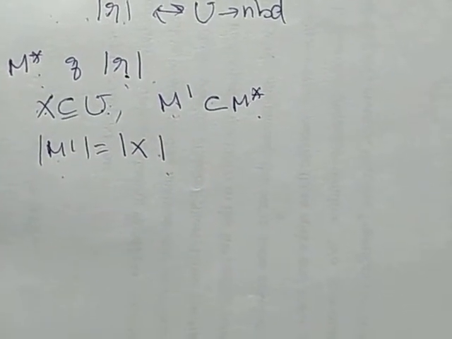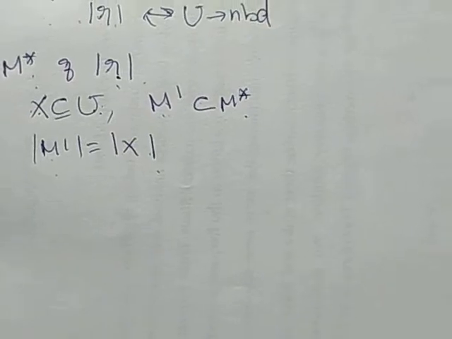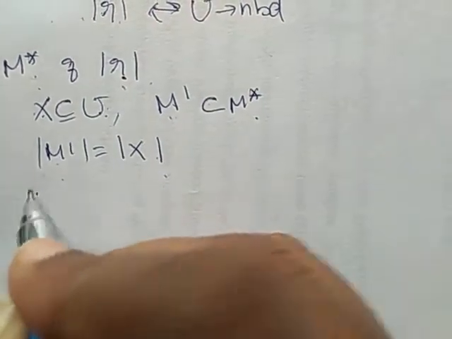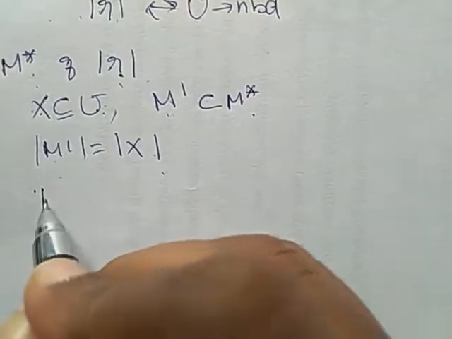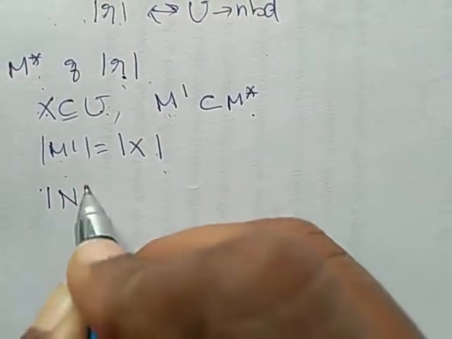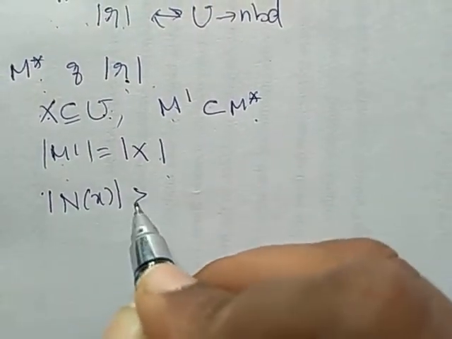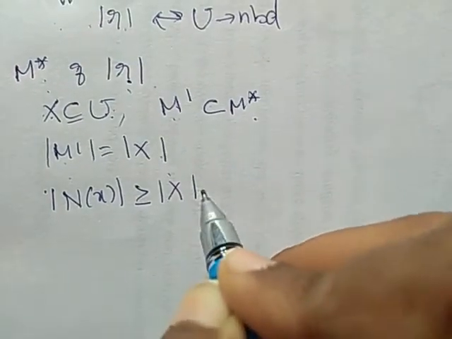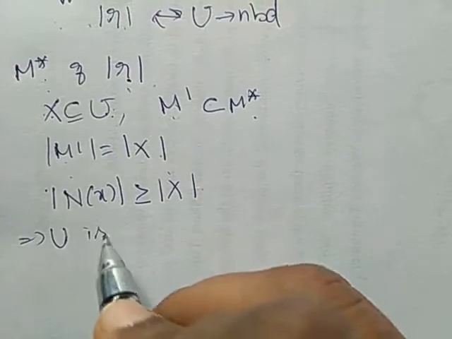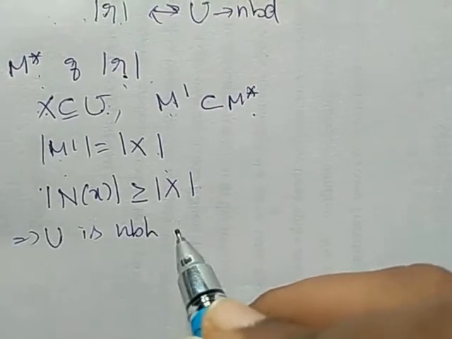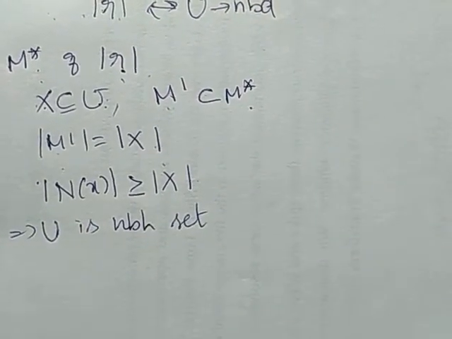I have already explained this in the previous video. So from the definition of neighborhood, it has all the edge covers. So the cardinality of N of X is greater than or equal to modulus of X. So this implies U is a neighborhood set. That's what we had to prove.